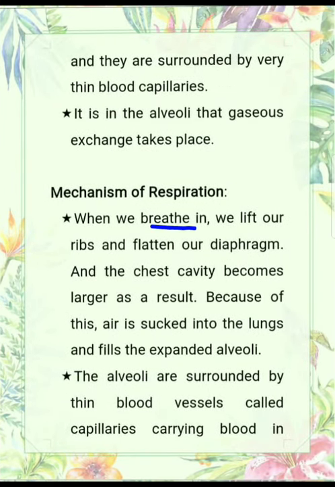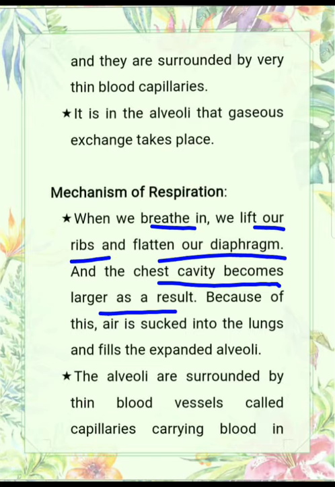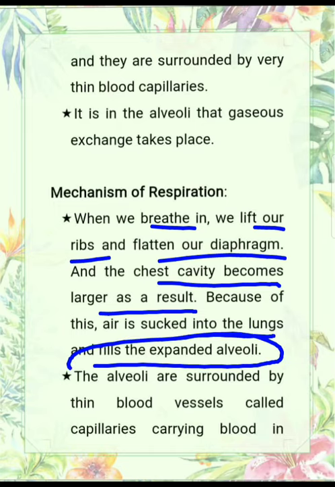When we breathe in, we lift our ribs and flatten our diaphragm, and the chest cavity becomes large. As a result, air is sucked into the lungs and fills the expanded alveoli. This means that when the space around the lungs increases, the air from outside enters the lungs.